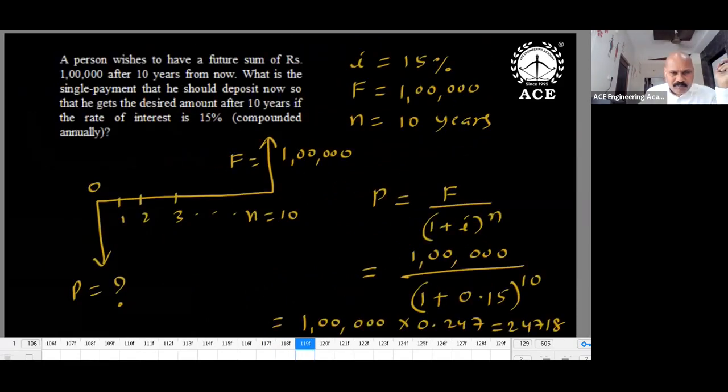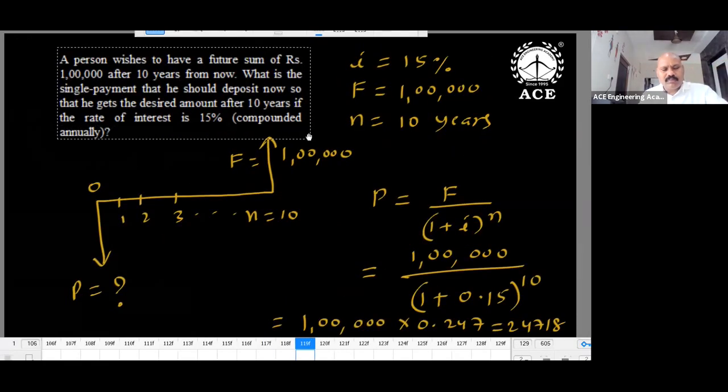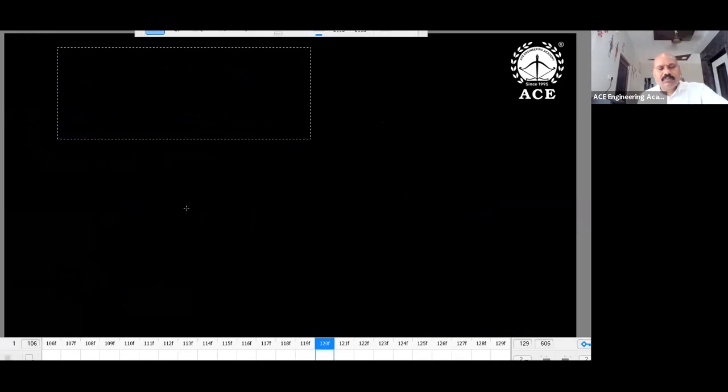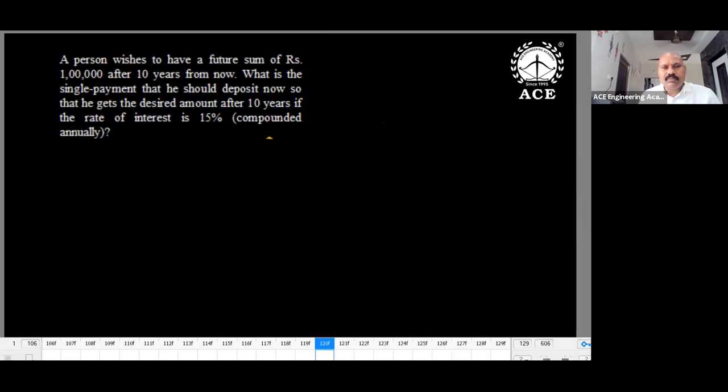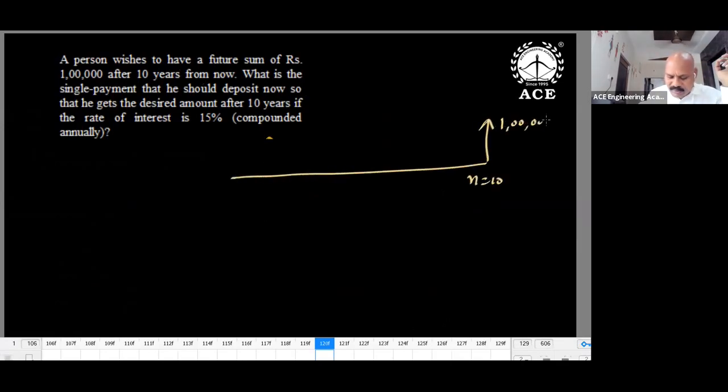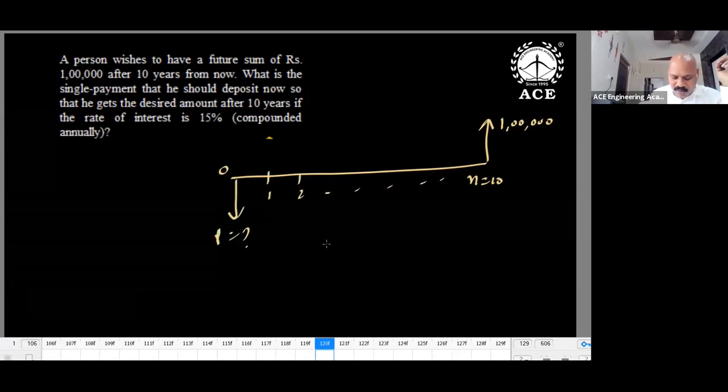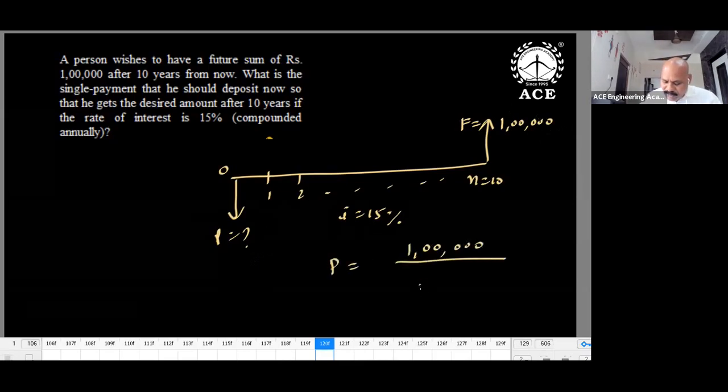Okay, this question now. A person wishes to have a future sum of 1 lakh after 10 years from now. After 10 years, n is equal to 10. What is the single payment that should be deposited now? So P we have to calculate. i is equal to 15% compounded annually. So 1 lakh is F, which is given to us. 1 lakh is required, and what is the equivalent P value? So this F you have to convert into P. So P is equal to 1 lakh divided by (1 plus 0.15) power 10. So we'll get the P value.